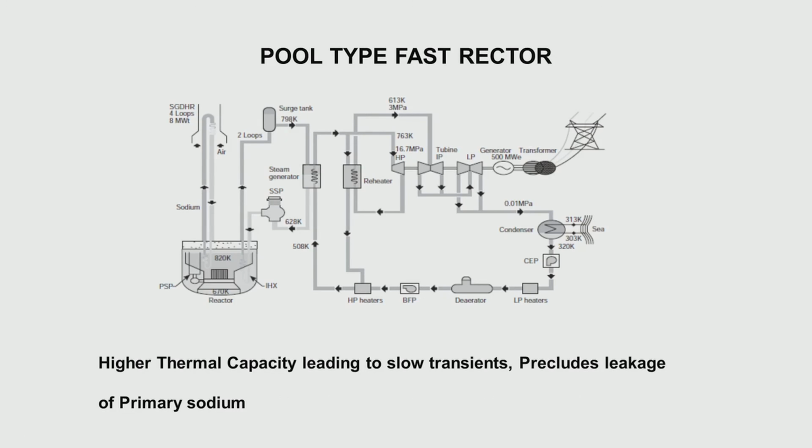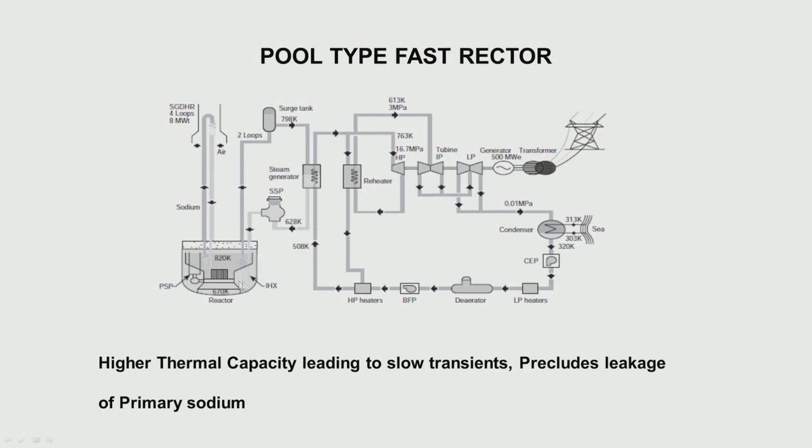In the pool type reactor the difference is very simple. We have put all the primary components in a big pool. This is the core, we have the intermediate heat exchanger, we have the pump here which pumps into the core, that goes to the IHX and comes out to the cold pool. The whole thing is in a single vessel and the rest of the circuits are the same.